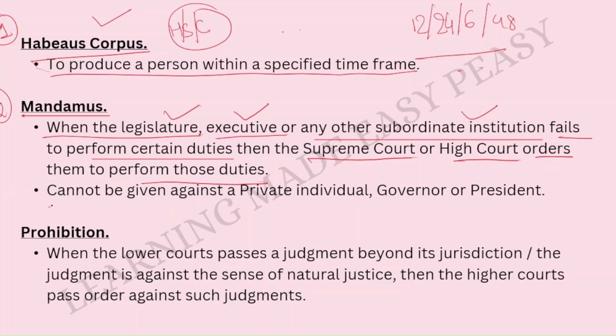But this writ, that is the mandamus writ, cannot be issued against a private individual, the governor or the president. Only these three people.